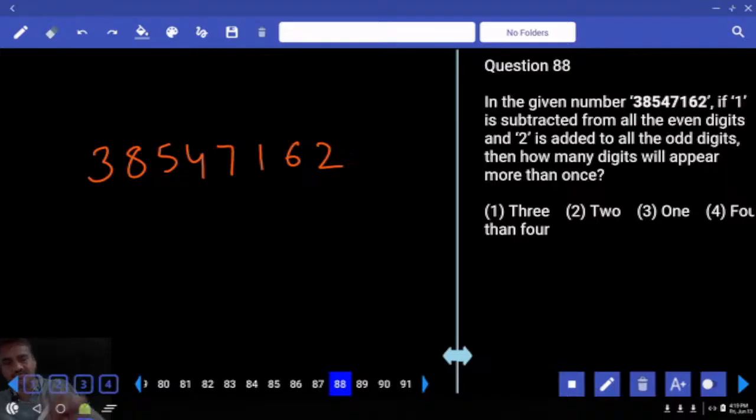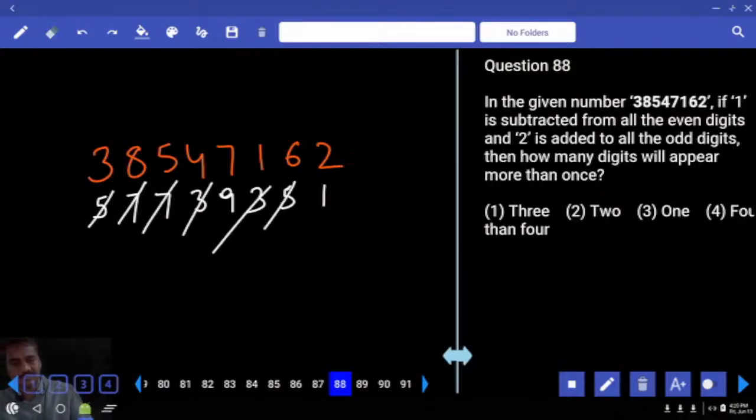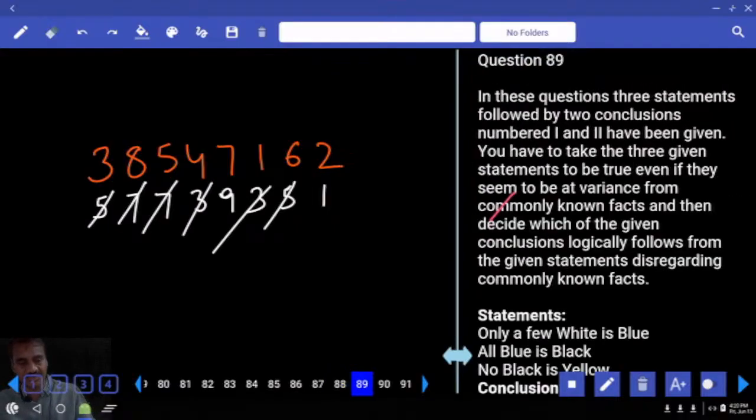Then 1 is subtracted from all these even digits. 1 is subtracted from these digits: 7, 3, 5 and 1. And 2 is added to all these odd digits: 5, 7, 9, 3. Then how many digits will appear more than once? Now 7 appears twice, 5 appears twice, 3 appears twice. So 3, choice 1, 88.